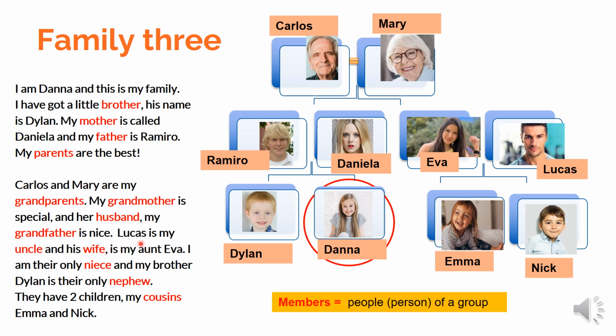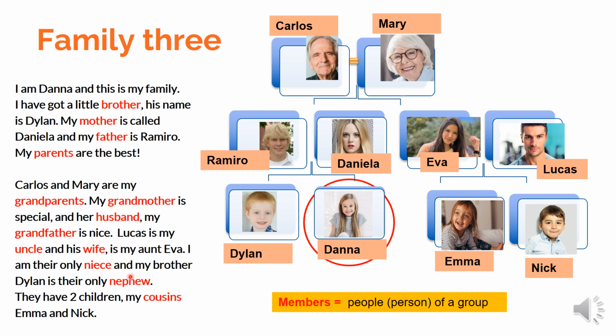Lucas is my uncle, and his wife is my aunt Eva. Okay, uncle, aunt. Dana's uncle, Dana's aunt. I am their only niece, and my brother Dylan is their only nephew. Okay, this is sobrina and sobrino.